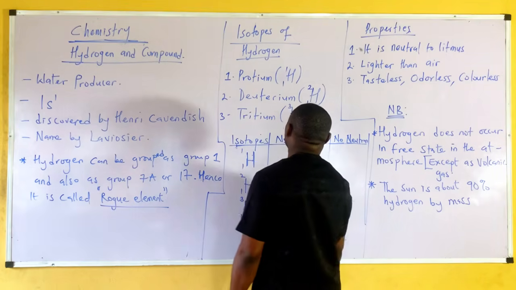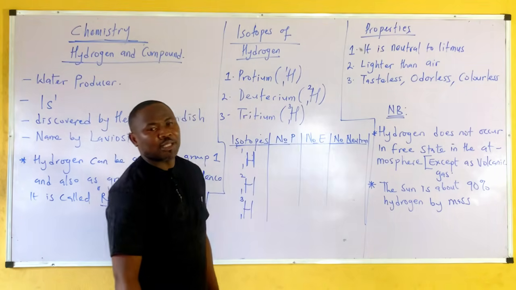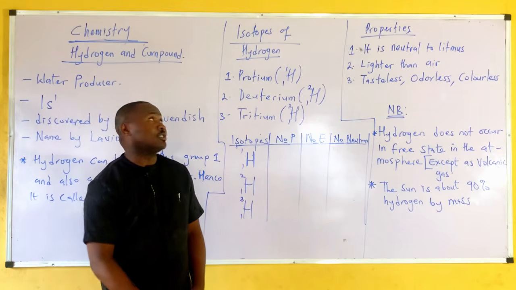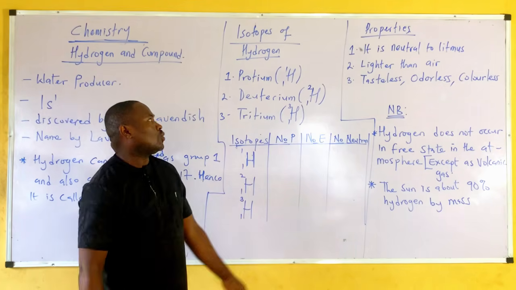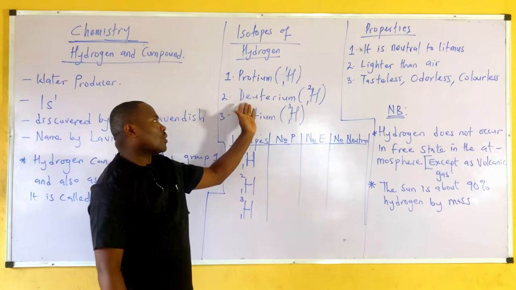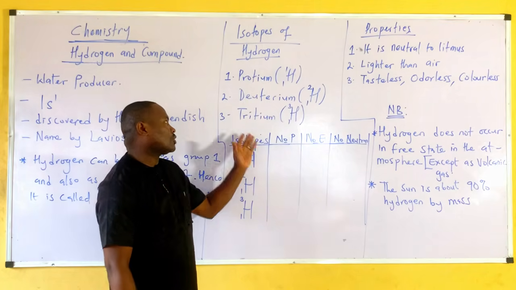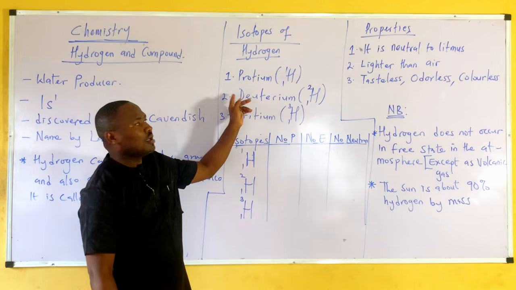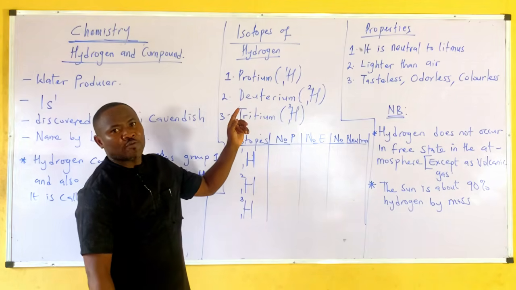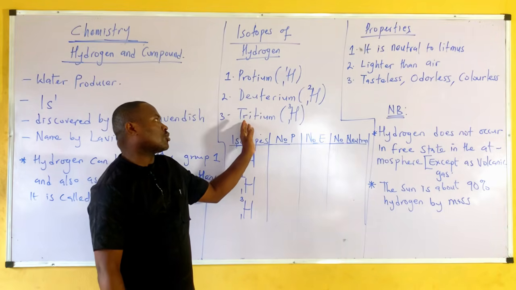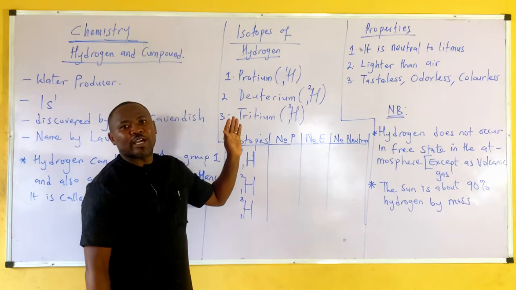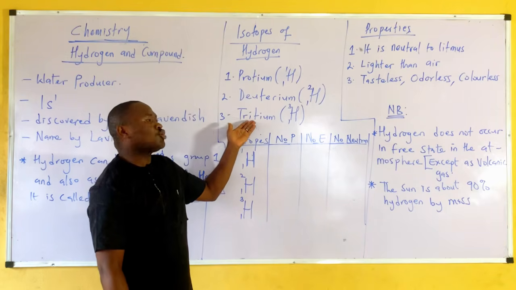Now, let's see something about hydrogen. Hydrogen has the ability to exist in isotopes. So we have three isotopes of hydrogen. The first one is called protium, which is H11. The second one is called deuterium, while the third one is called tritium. There is something about the tritium. Deuterium is also called heavy water. Now take note, the isotope of hydrogen that is radioactive is tritium.